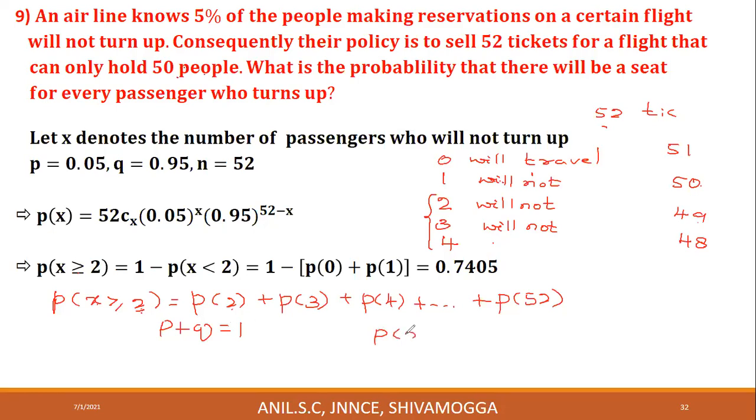So P of X greater than or equal to 2 is equal to 1 minus Q. If P is X greater than or equal to 2, then what is Q? Q is something which is not P. Anyone?